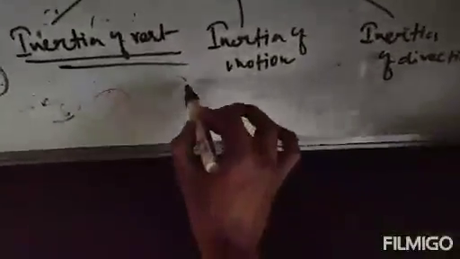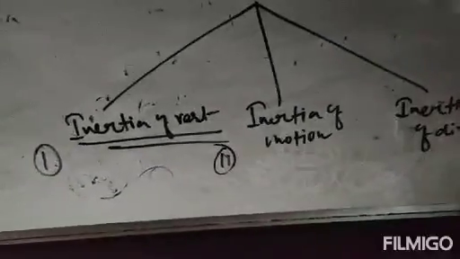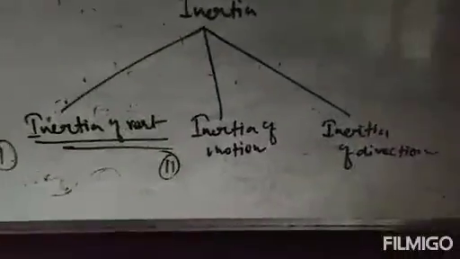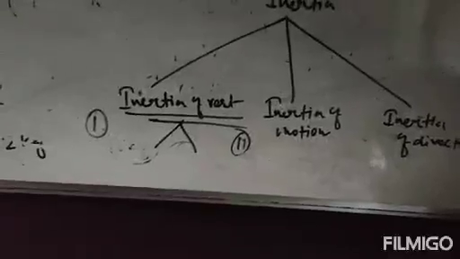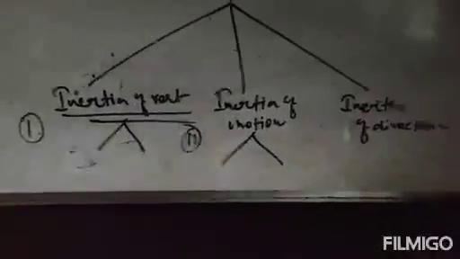Next one, inertia of motion. So what is inertia of motion? The tendency of a body to oppose any change in its state of uniform motion. In inertia of rest the body opposes a change in its state of rest, and in the case of inertia of motion, it will oppose a change in its state of motion.